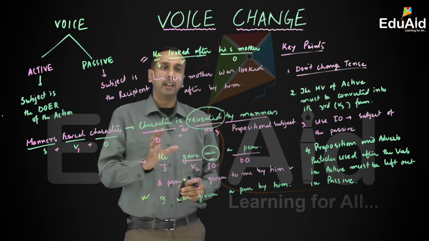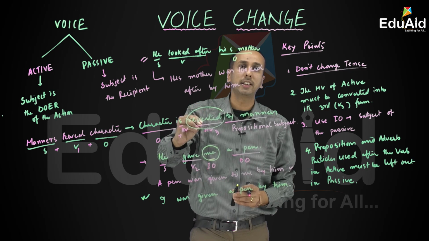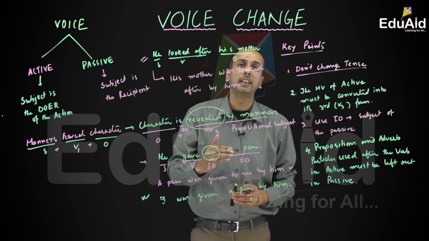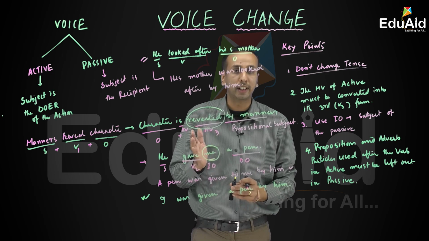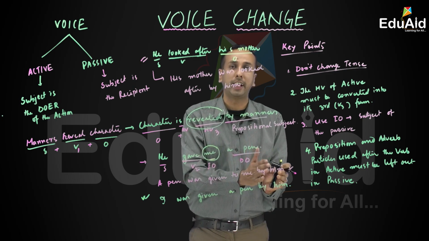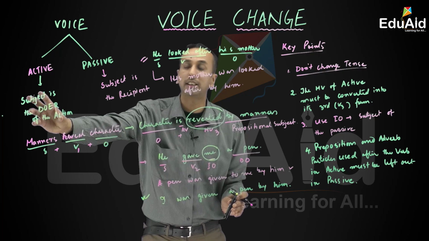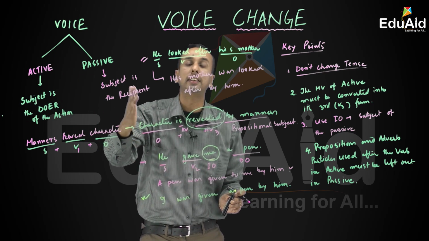So in a nutshell, what we have tried to discuss here is what is voice in grammar. Voice is the form of the verb. I repeat, voice is the form of the verb that shows whether the subject is the doer of the action, or whether the subject is the recipient.